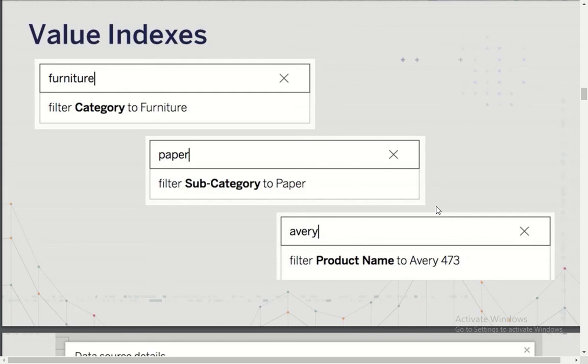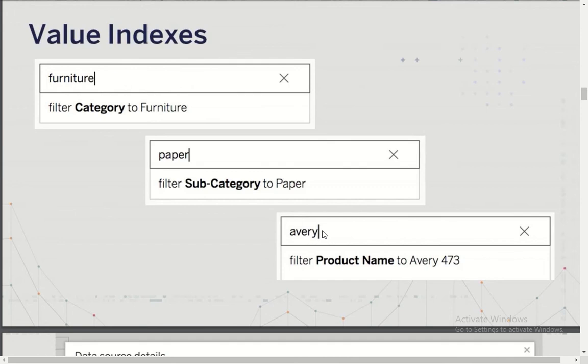So it builds an index for each profile: what values are available there and which field they belong to. That kind of intelligent analysis is done by creating a value index for each of the field profiles. In some examples, the moment I type paper, it automatically recognizes that it belongs to a field called subcategory, so it suggests: are you trying to filter subcategory to paper?